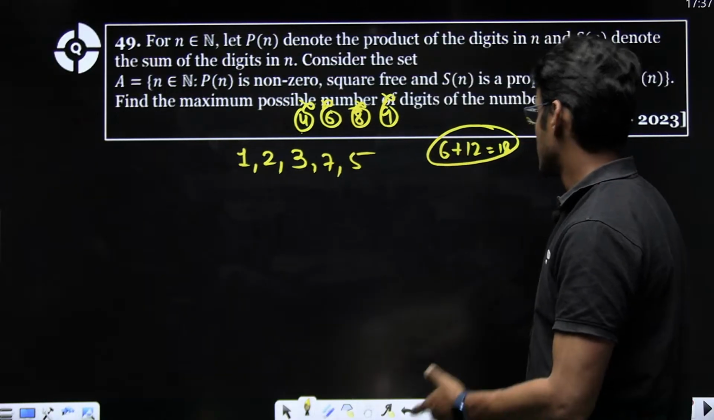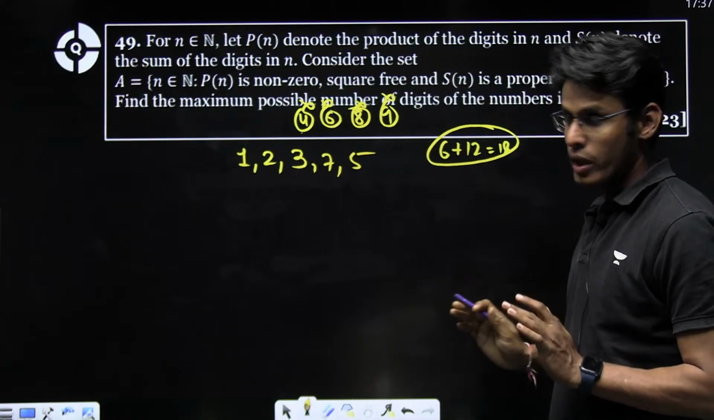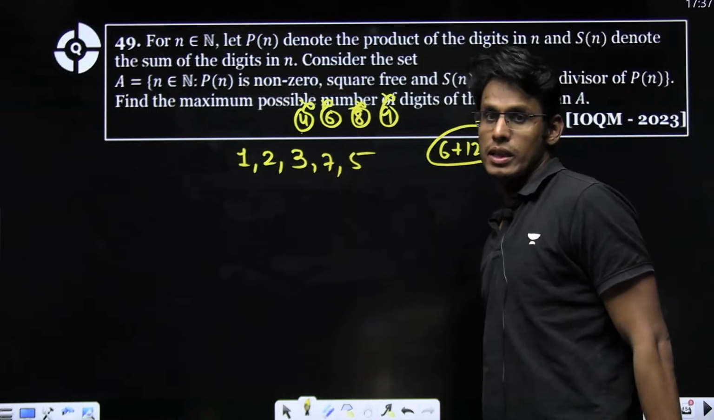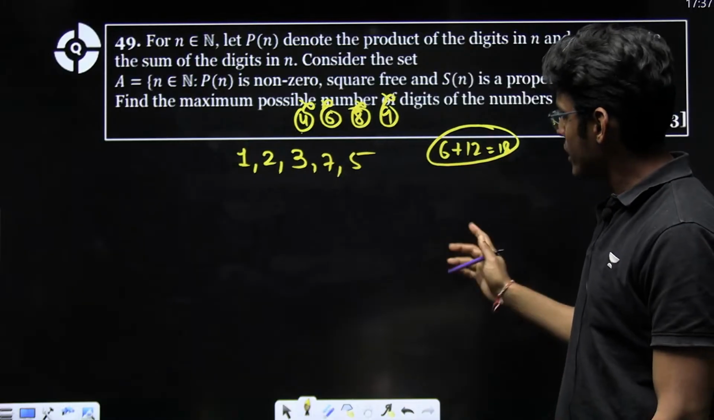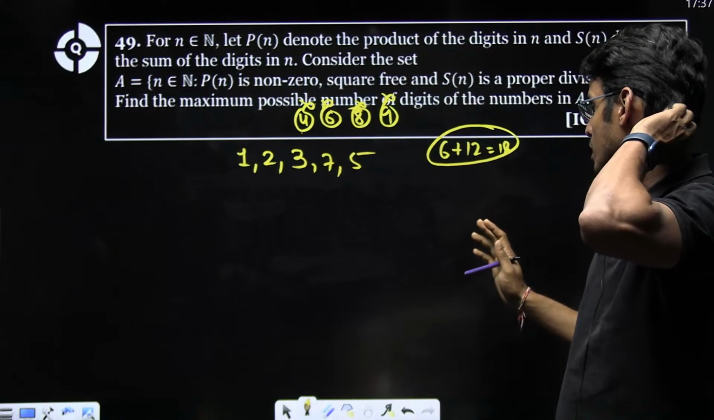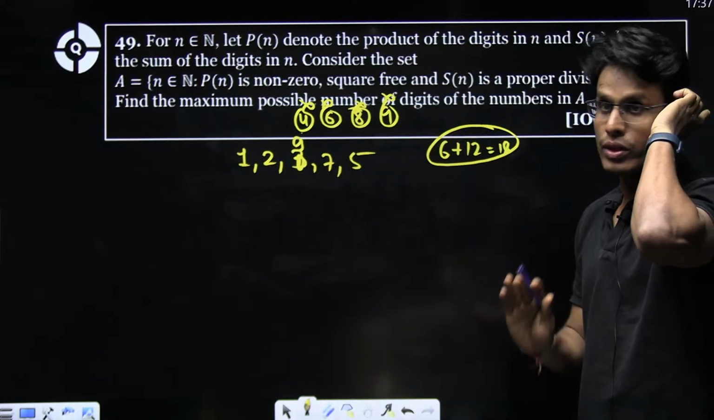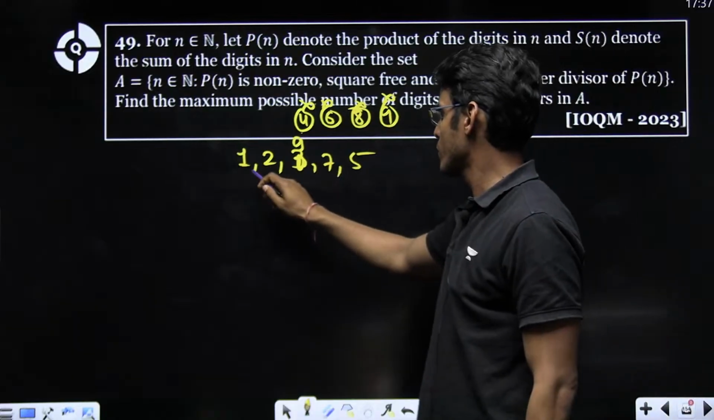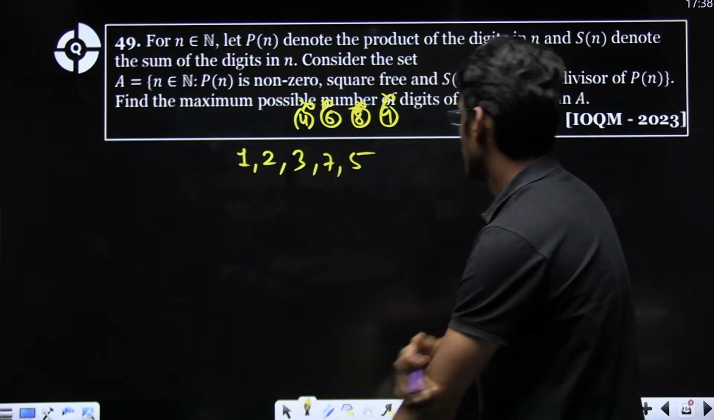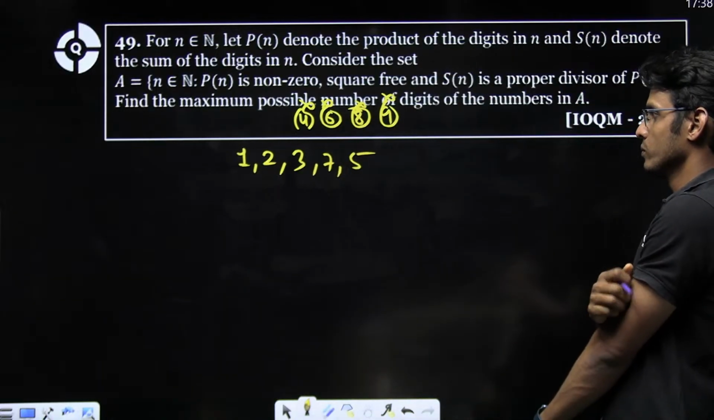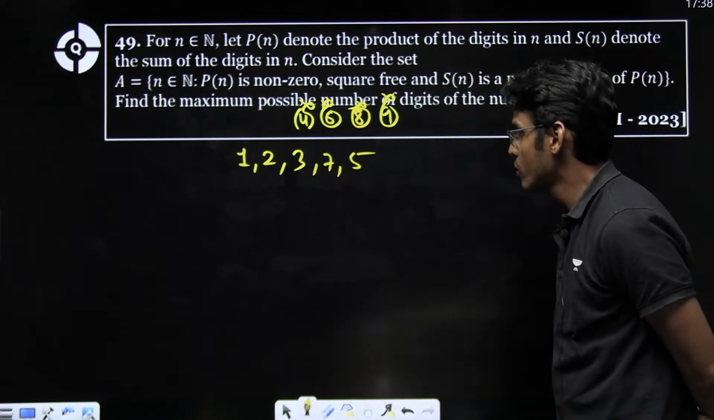But the problem is the product here. See, the sum is becoming 18, which is okay, but the product is not divisible by 3. So this Sn will not divide this product. So we cannot have a 3 here. In fact, if I reduce 3 and take 9 here, let's assume, what is the sum of digits now? Oh, it has to be square free. So it can be 3 only. I think I will have to take only and only 4 digits.